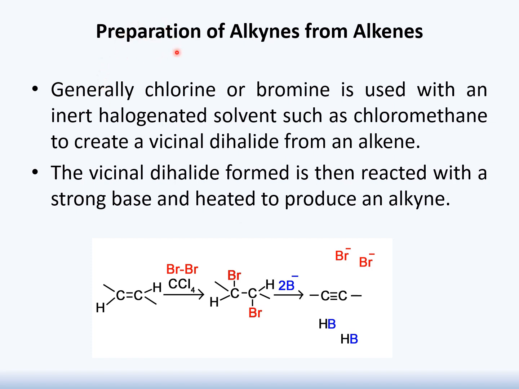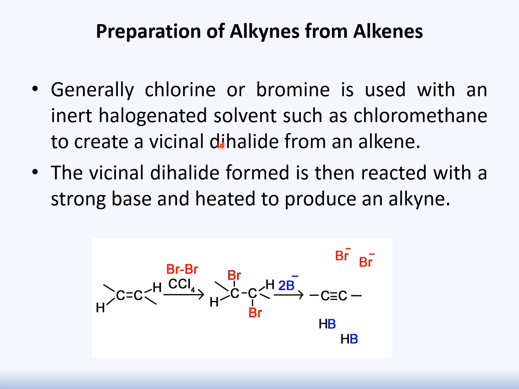Next reaction is synthesis of alkyne by using alkene. Generally, chlorine or bromine along with an inert halogenated solvent, for example chloromethane, or we can use carbon tetrachloride, will be responsible for the production of vicinal dihalide from an alkene. As we know, this terminology is not new in this lecture.